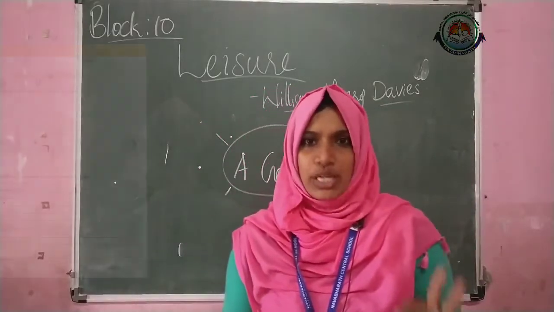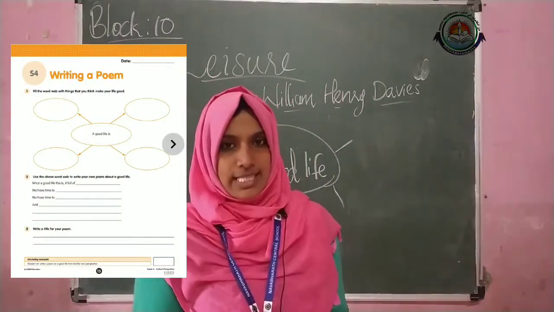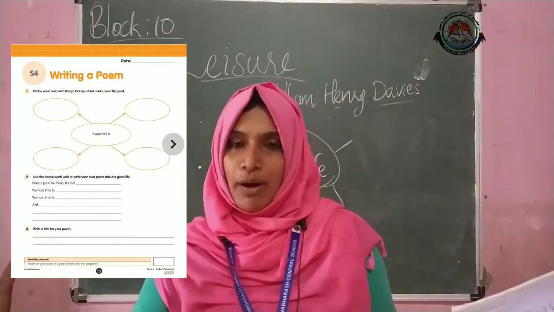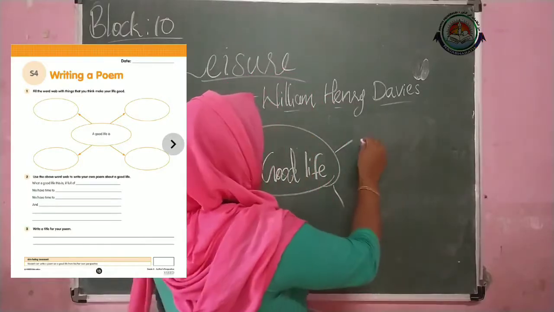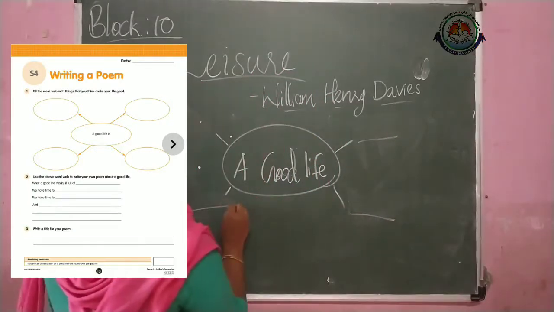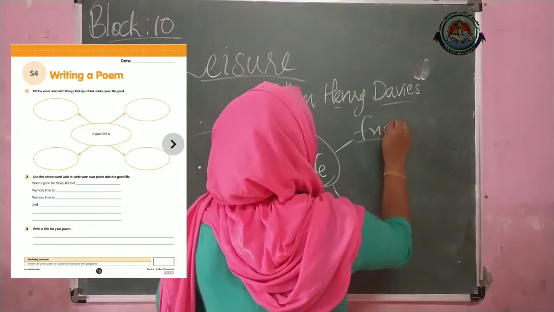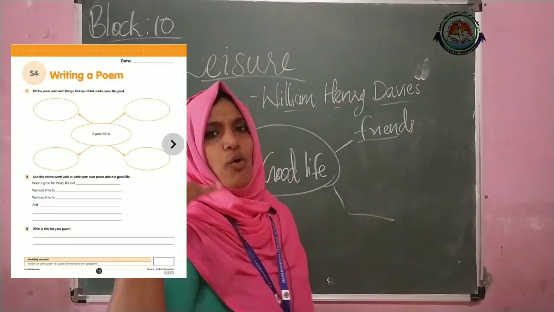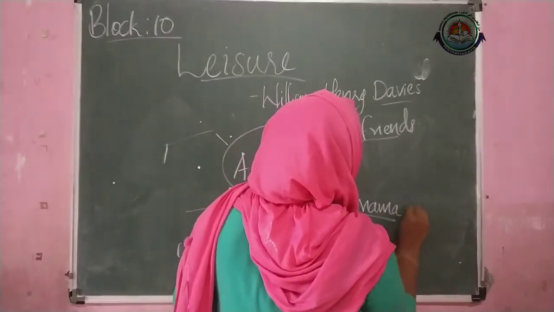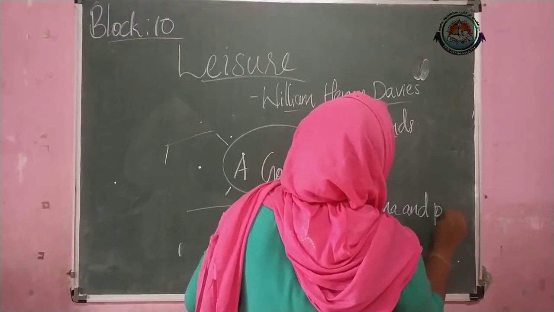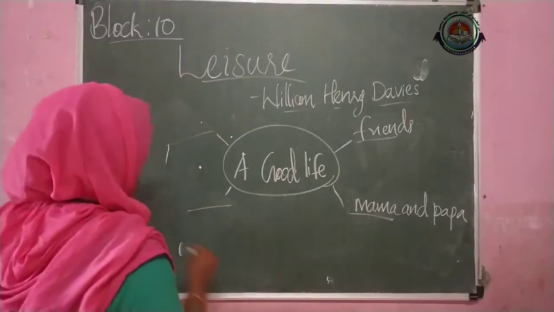Here, what you have to do? See children, a line is given like this: "A good life is." So here you have to think about what a good life is. In your own way, you just think and find out some things according to you. If you are thinking of friends, enjoying all the time, playing all the time with your friends, or spending all the time with your mama and papa, and also if you're thinking about a party every day, this depends upon you.